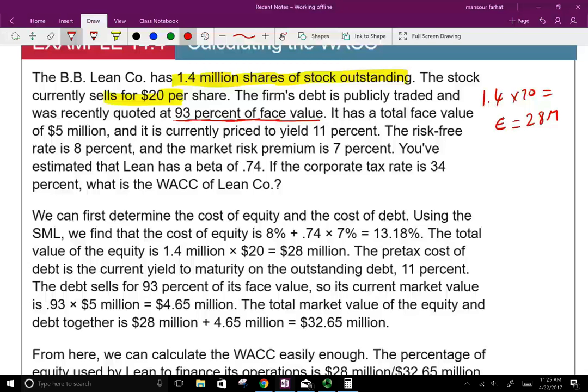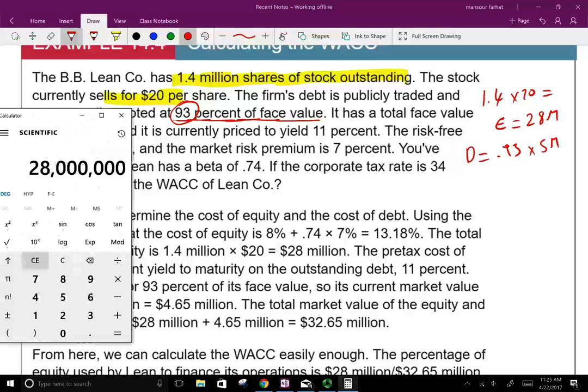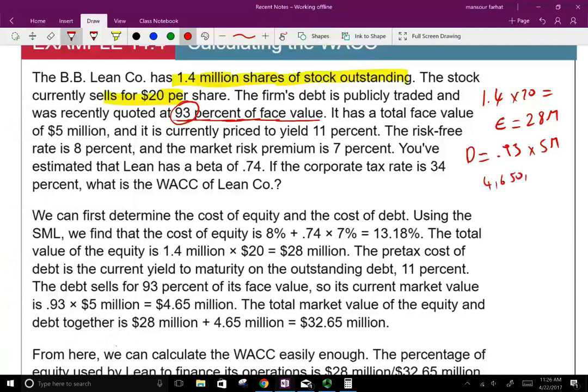We have to find the cost of the debt, because now we have E. What's the debt equal to? What's the price of the debt? The price of the debt is 0.93. It's given right here. And I have 5 million in debt. I multiply this by 5 million because this is how you find the value of the debt. So if you take 0.93 times 5 million, that's going to give me 4,650,000.